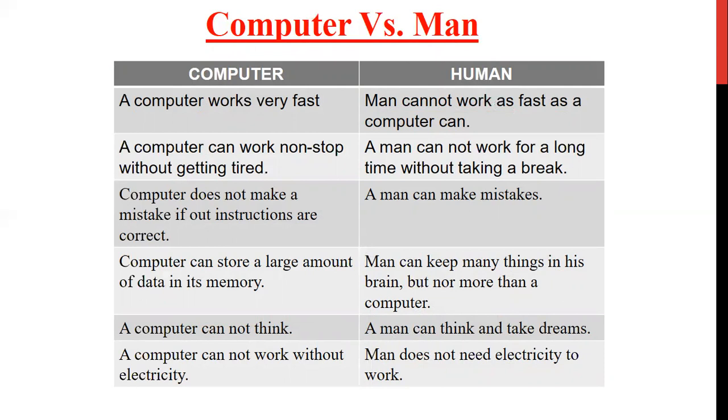A computer can store a large amount of data in its memory. Man does have a brain but does not have that much storage area where he can store a large amount of data. A computer cannot think, but a man can think and dream also. A computer cannot work without electricity. Man does not need electricity to work. The computer, being a machine, needs electricity to work, right?